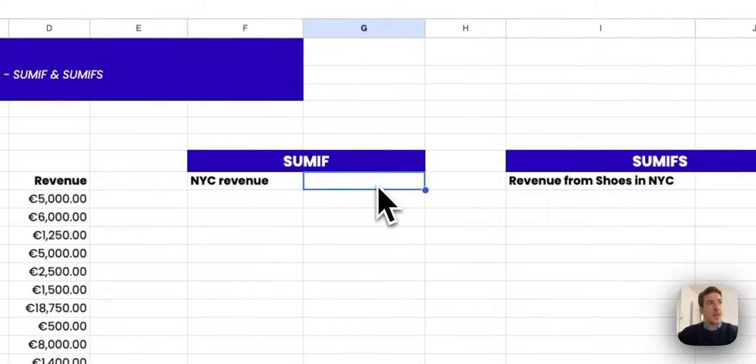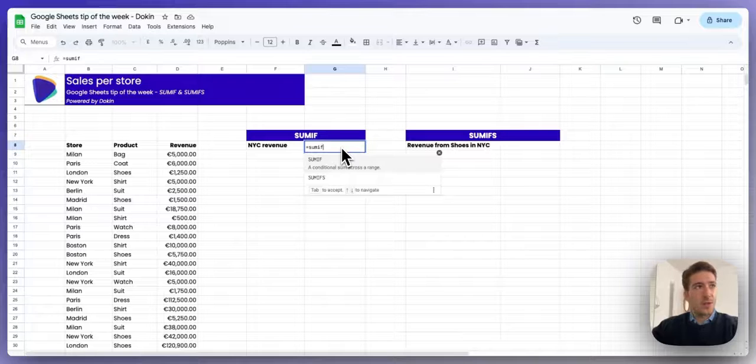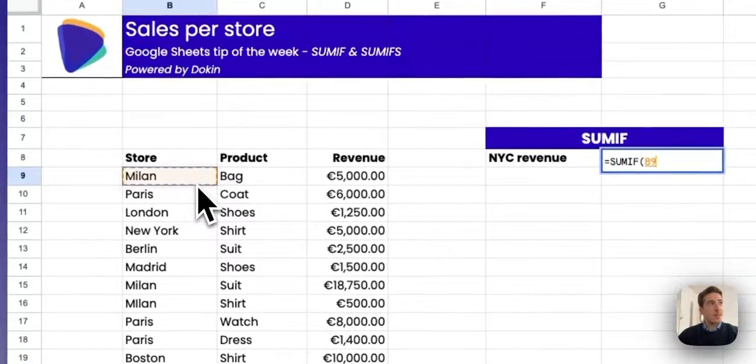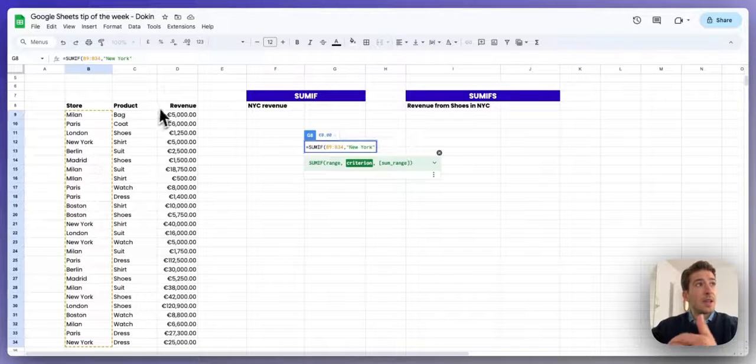So the first case, I want to know my New York City revenue. To do that, I'm going to use the SUMIF function. So I'm calling the SUMIF function, and I'm selecting first the range where I want to call my criteria. So I'm going to select my store list, my store range, and then I'm going to call my criteria, which is New York. So in this case, I'm entering it as a text, but in some cases you might have the value in a cell. You could select simply the cell.